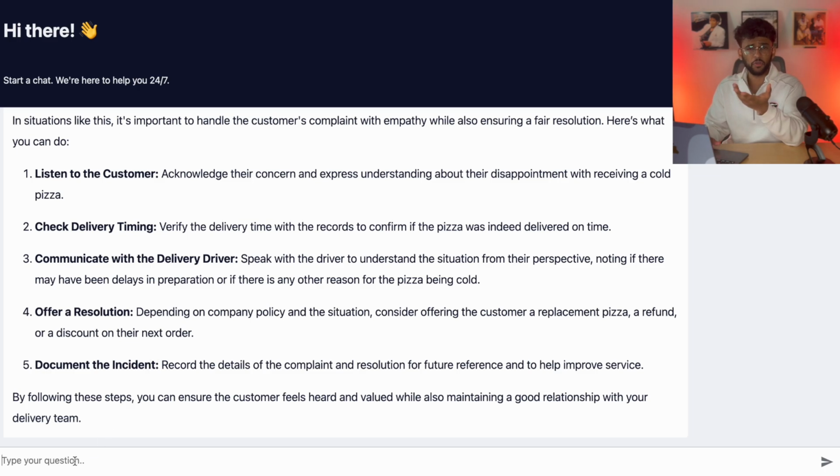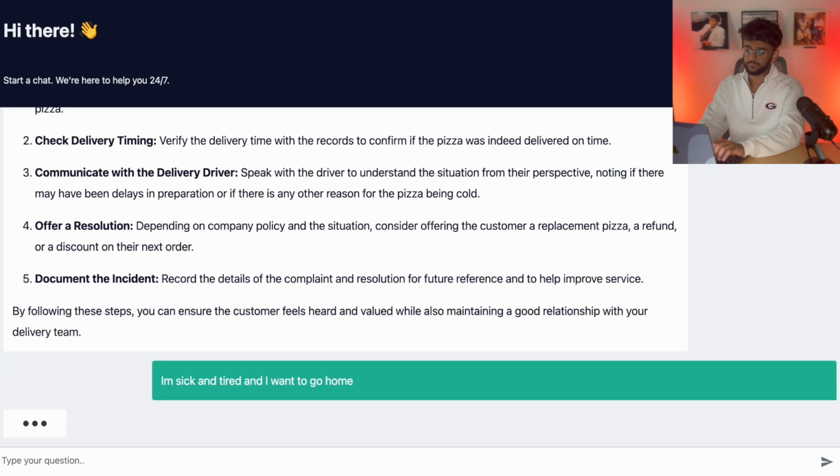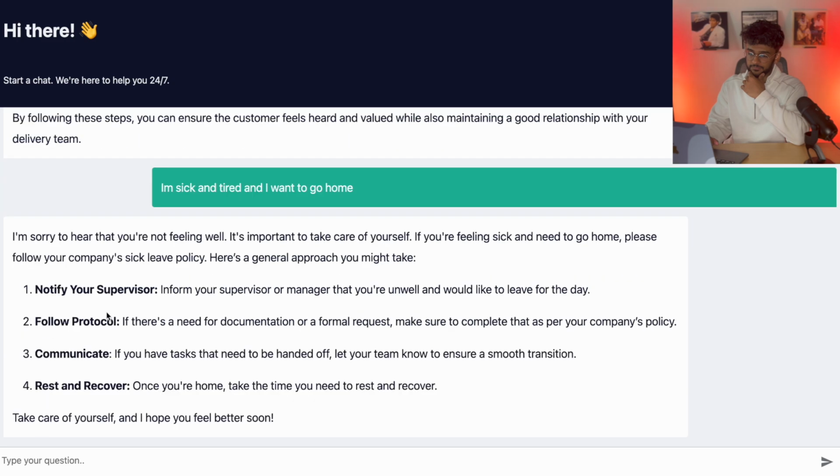Now let's ask it an emotional question, to a robot. Let's say I'm sick and tired and I want to go home. Just look at that. It's empathetic too. I'm sorry to hear that you're not feeling well. It's important to take care of yourself. If you're not feeling well and need to go home, please follow your company's sick leave policy. Notify your supervisor, follow protocol, communicate.